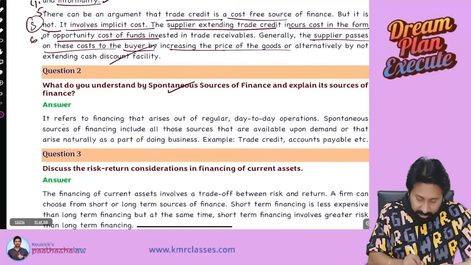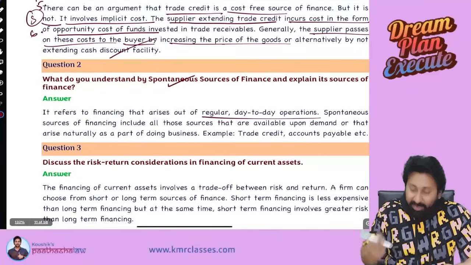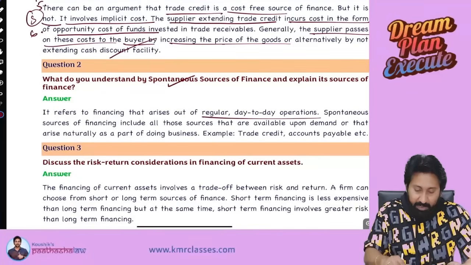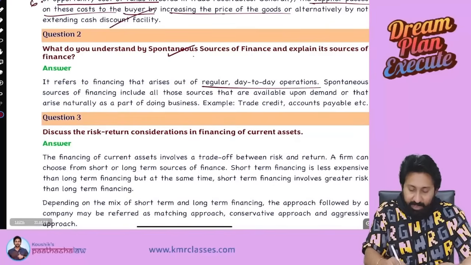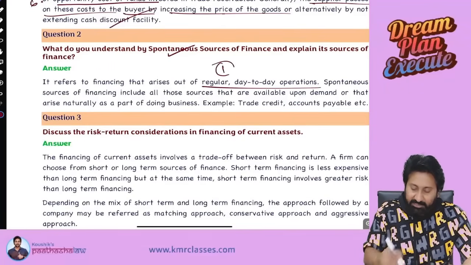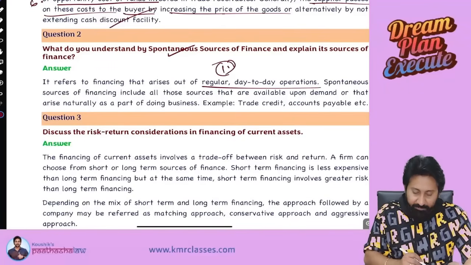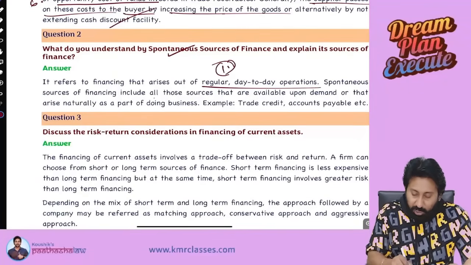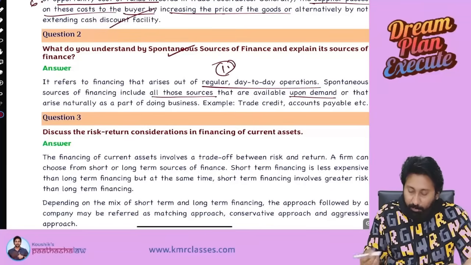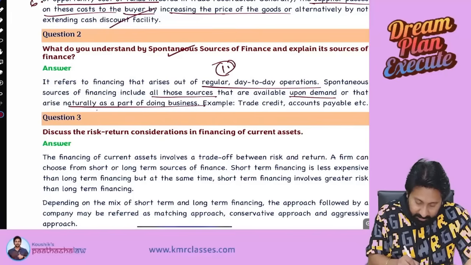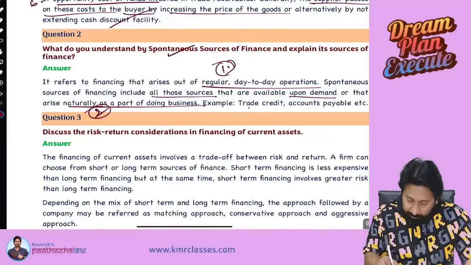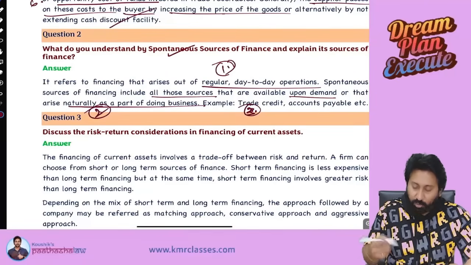Okay, so it refers to financing arising out of regular day-to-day operations. This you need to write in the exam. This question has already come for 5 marks so many times. First point: it arises in the regular and day-to-day course of trade. Spontaneous sources of finance include all those sources that are available upon demand or that naturally arise as a part of doing the business. Point number 3 is examples: trade credit and accounts payable.